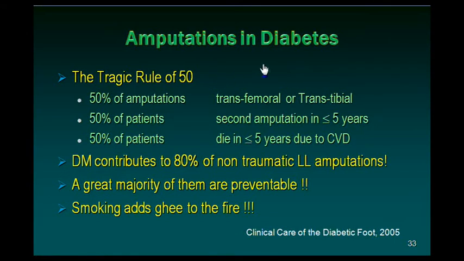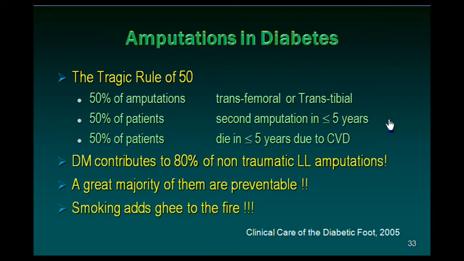Amputations in diabetes. This is the tragic rule of 50. 50% of the amputations are transfemoral or transtibial. That means there is no foot, as well as no lower part of the leg.